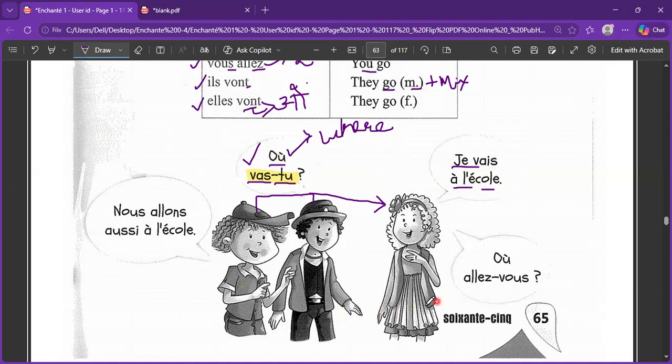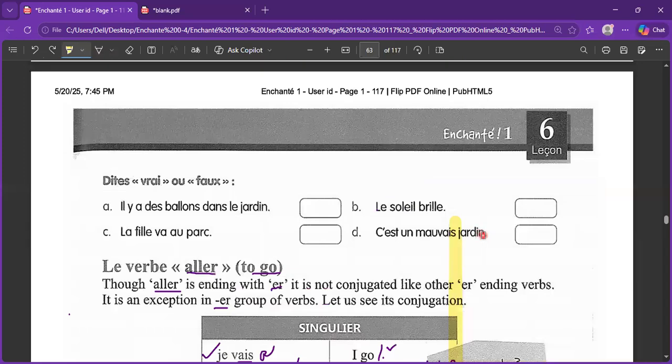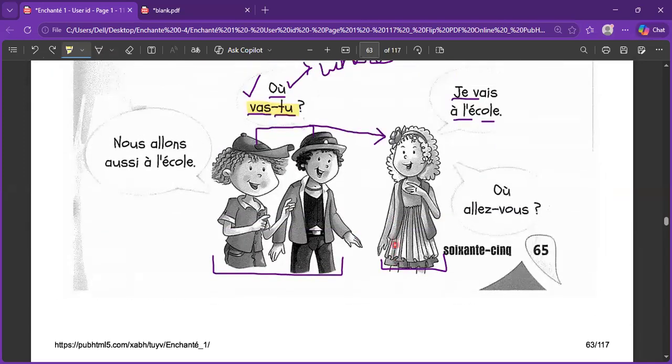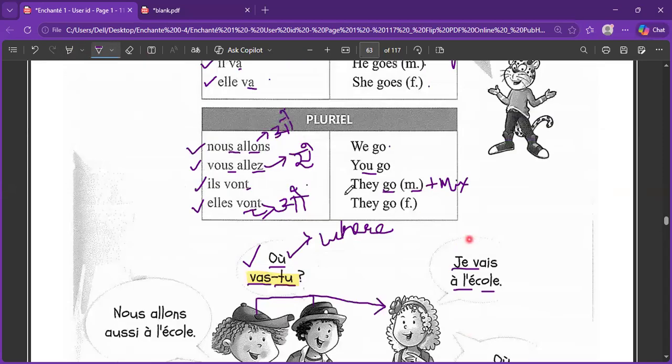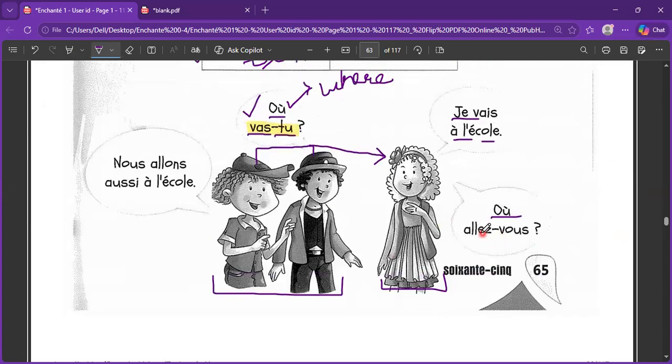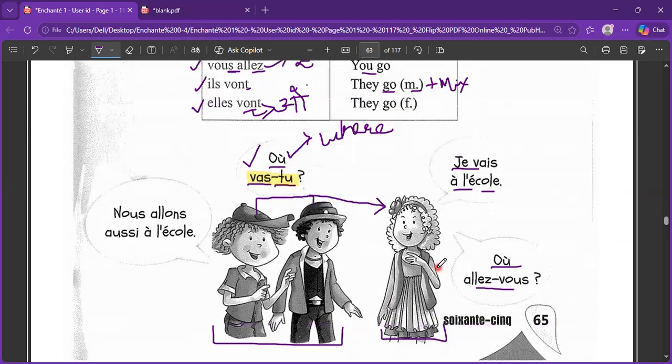But on the other hand, the girl is asking both of them where they are going. So that is why we have to use the plural form of you, which is again vous. Just remember, even if it is the formal version, vous is to be used. Here there are two people we are talking about, and even in that case, we use the vous form. Your vous allez will reverse its order and become allez-vous. Où allez-vous? Where are you going?